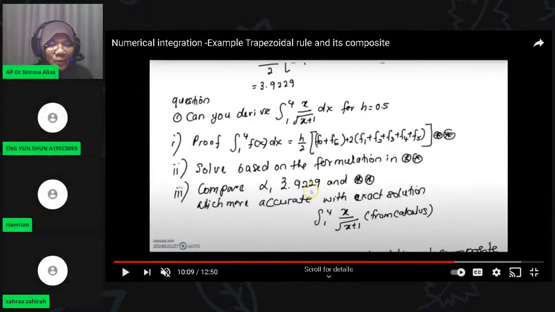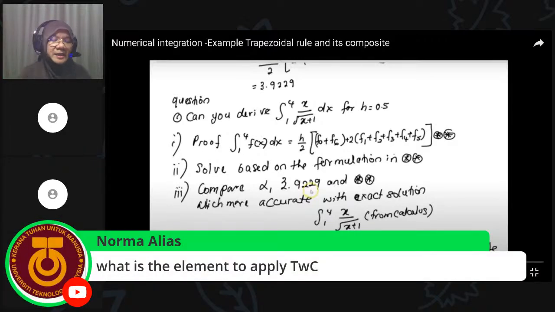Now I want to ask a question. What is the simplest rule for the composite trapezoidal method? What is the simplest? What is the rule? What is the element to apply the trapezoidal rule with composite? I said trapezoidal rule with composite. What is the element?